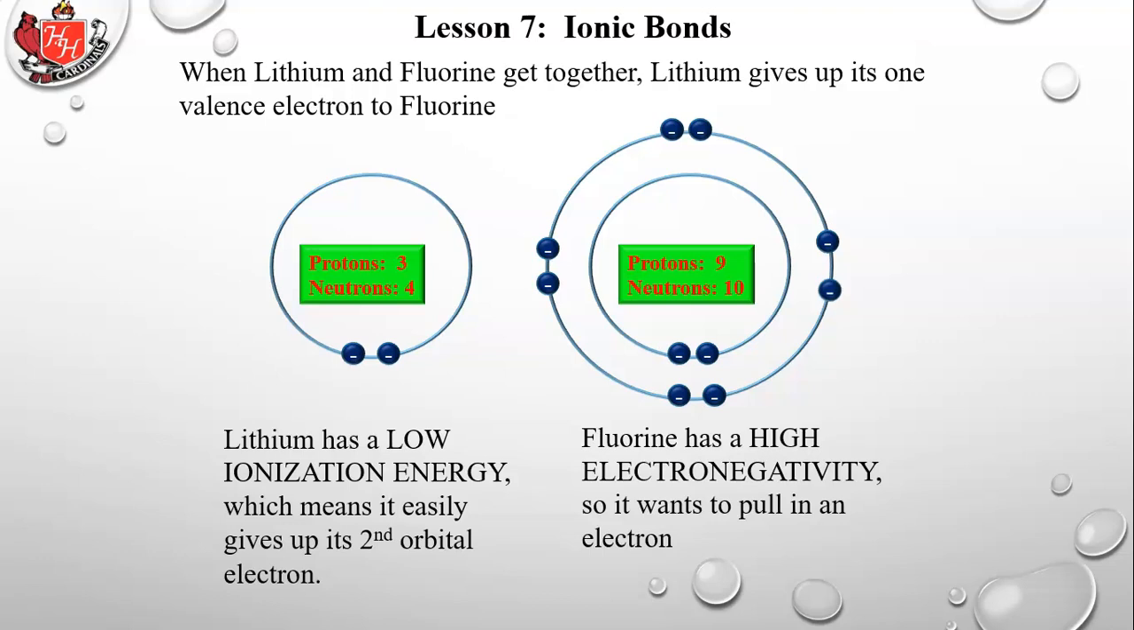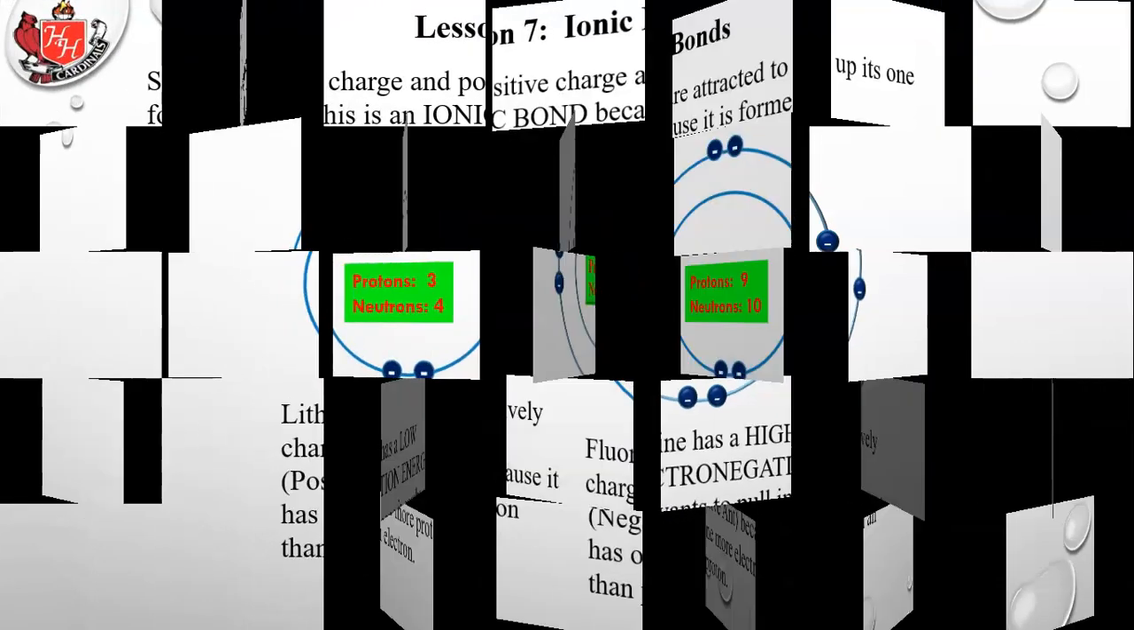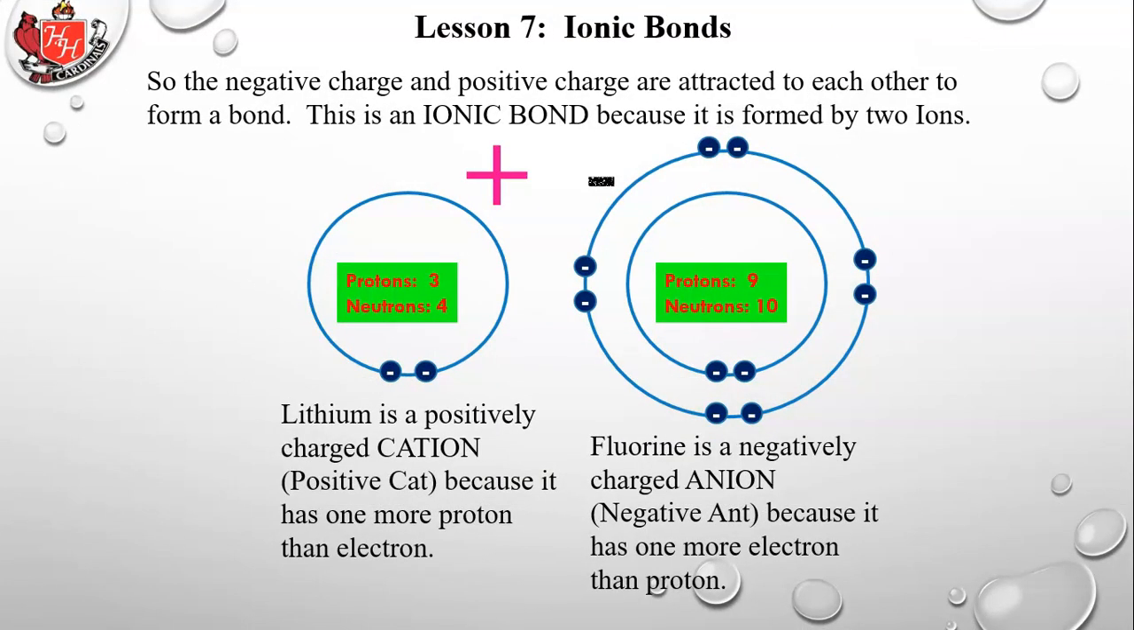Everybody's happy. In addition, lithium now has a positive charge, and fluorine now has a negative charge, which means that they're going to attract each other. So the negative charge and the positive charge are attracted to each other to form a bond. This is an ionic bond because it is formed by 2 ions. Lithium is a positively charged cation, positive cat, remember the smiling cat, because it has 1 more proton than electron. Fluorine is a negatively charged anion, negative ant, because it has 1 more electron than proton.